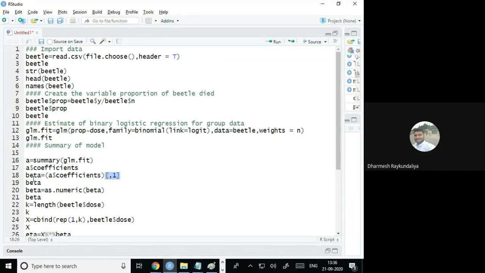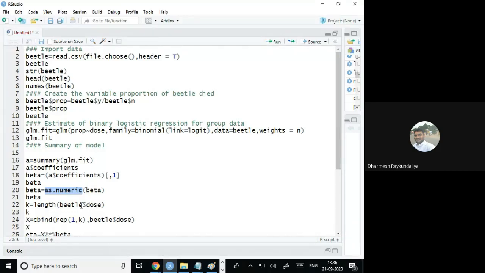Okay, and then it is stored into it. But beta contains the labels like intercept and dose, so I have just converted them with as.numeric so that it is giving the output without the labels. And how many observations in my data file? So there are 8 groups. To find out the number of groups, I have used the command length.